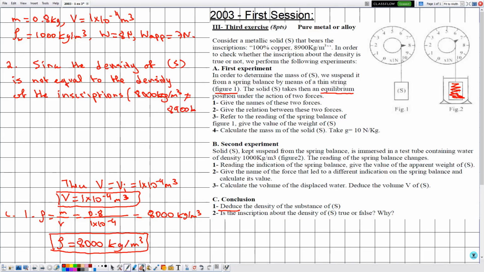Let me write it here. Then the inscription is false.